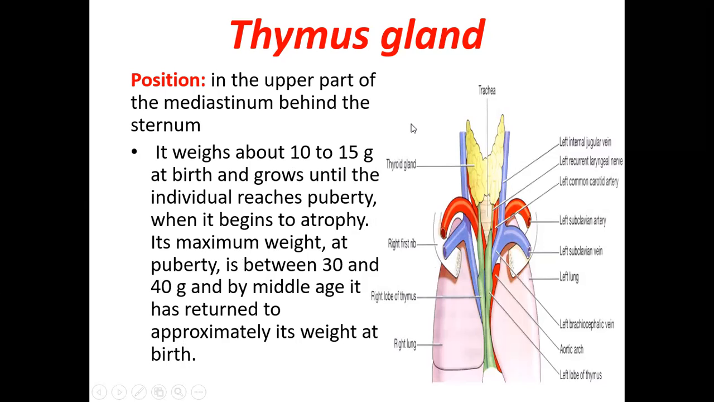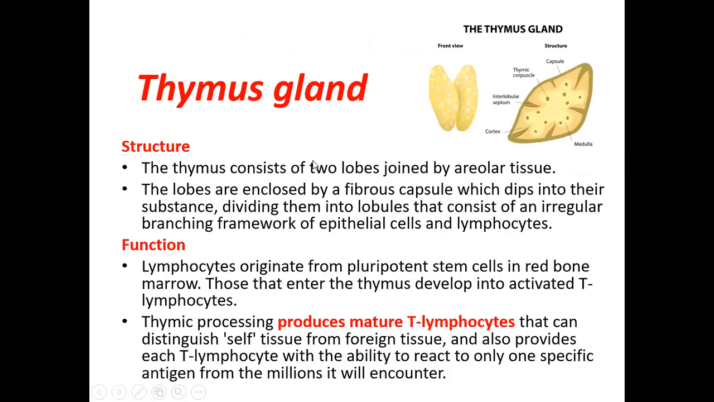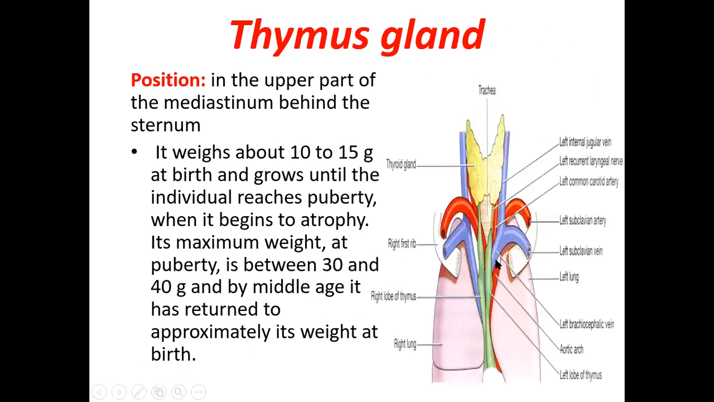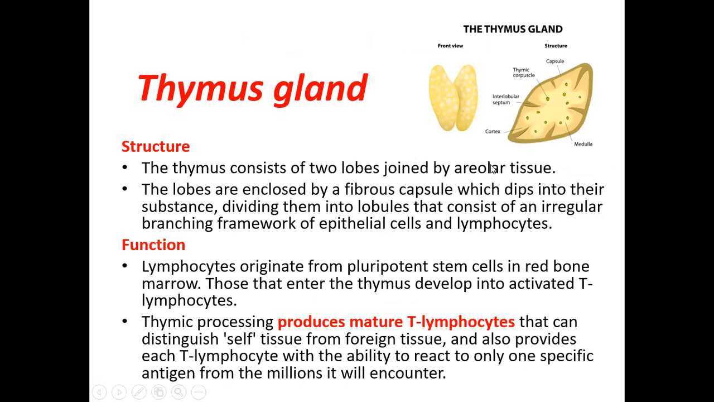So it will go back to the early weight of 10 to 15 grams, and sometimes it totally degenerates and atrophies. So it will have no function in middle age. If you see the structure of this thymus gland histologically through the microscope, the thymus consists of two lobes. As you can see here, there are two lobes. Here also you can see two lobes. Just like the thyroid gland has two lobes, the thymus also has two lobes joined by the areolar tissue.